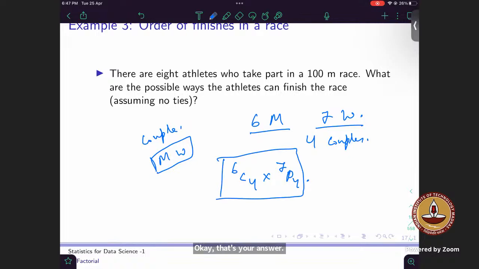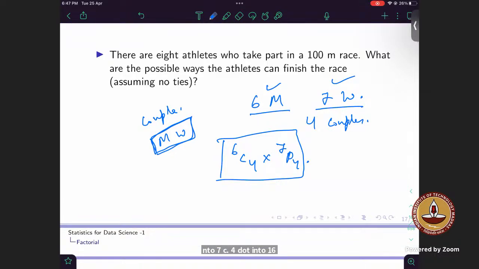So what is the question? There are 6 men and 7 women, and we have to find all possible couples that you can make out of these people. A couple means a group of 1 man and 1 woman. So you can do it like 6C4. All possible couples we have to make. 6C4 into 7C4 into 4 factorial.